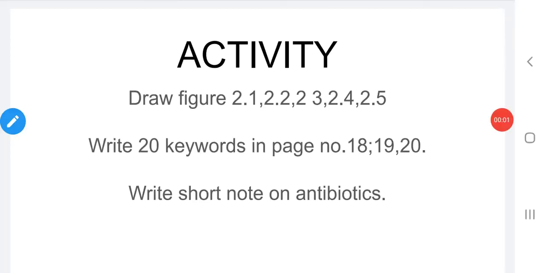Dear children, your activity for this class is to draw figures 2.1, 2.2, 2.3, 2.4 and 2.5. While drawing, draw neatly and write the headings also. Then write 20 keywords from page numbers 18, 19, 20. Find some hard words and write them with spelling. The third one is to write a short note on antibiotics. So these are your activities. Write neatly, do properly and submit to your class teacher.